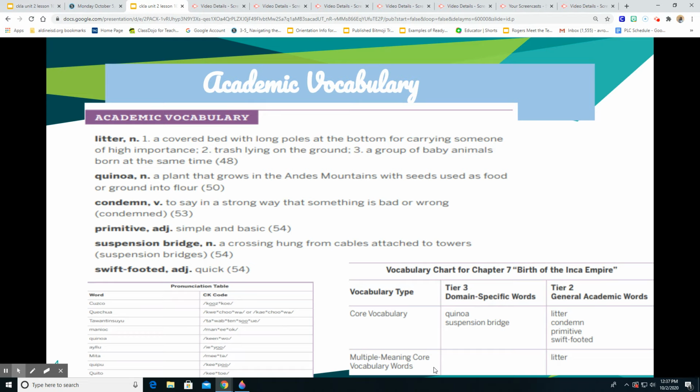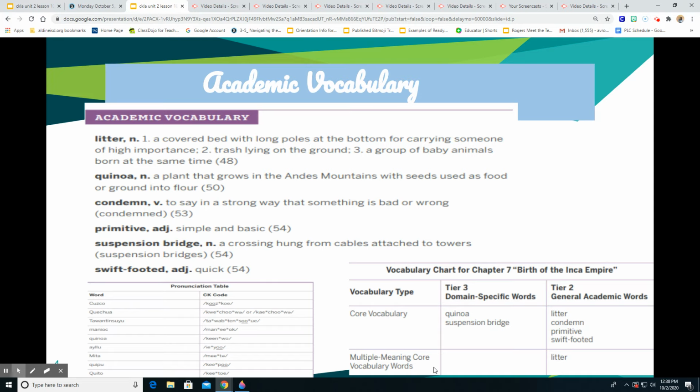Your next vocabulary word is condemn, which is a verb. It means to say something in a strong way that something is bad or wrong. So, for example, if someone was driving on the wrong side of the road and someone yelled, "That is wrong, you should go to jail," that would be condemning that person, and that's a strong way to say something was bad or wrong.